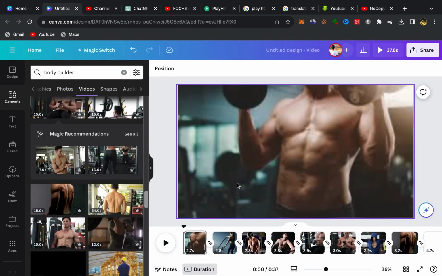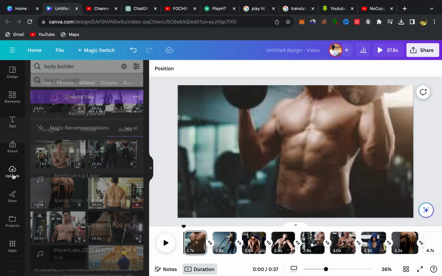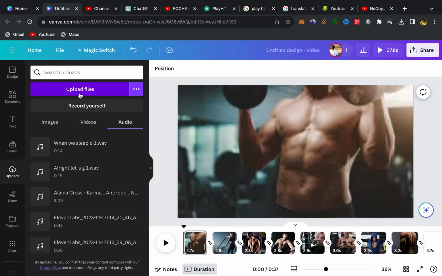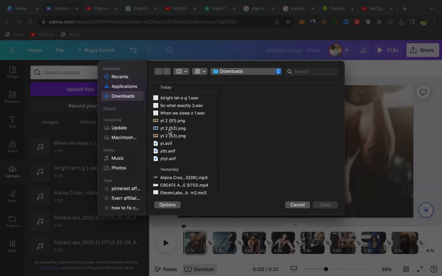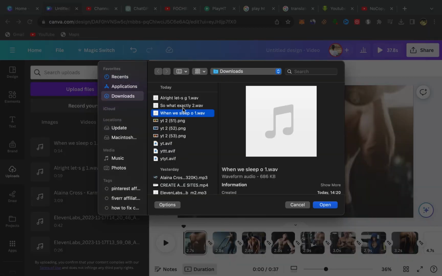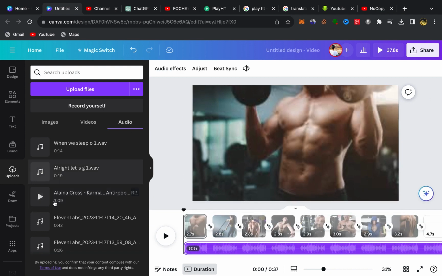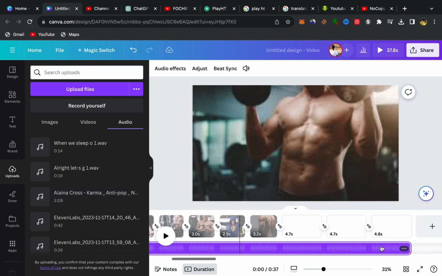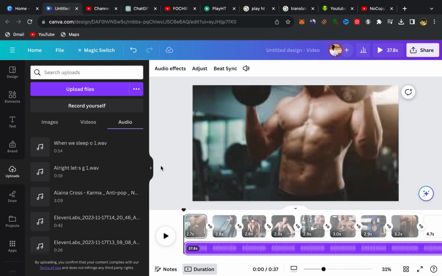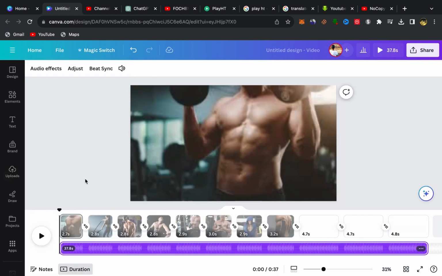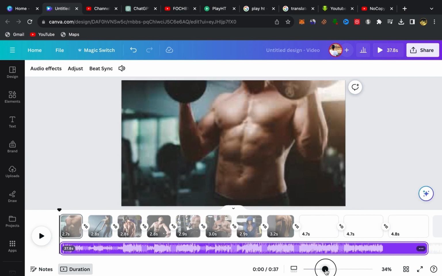Then go back to Canva, click on upload, okay? Click on upload file and upload your background music, okay? Like this, you should find your background music here. I already uploaded mine, so I'm gonna find it here. This is my background music. Click on your background music, okay? After you upload it, it should be here. Click on the background music. Your background music will be over here, okay? Like this.